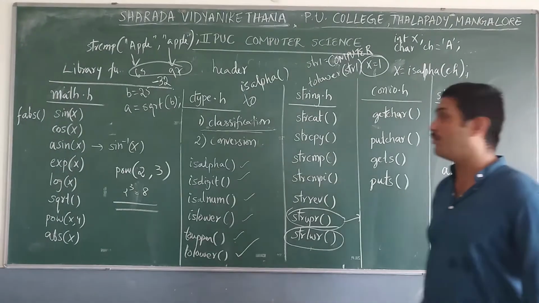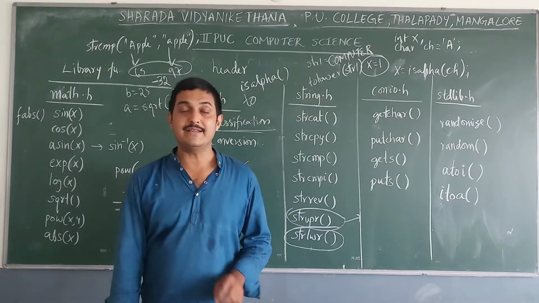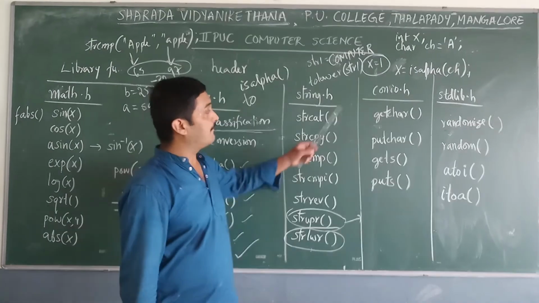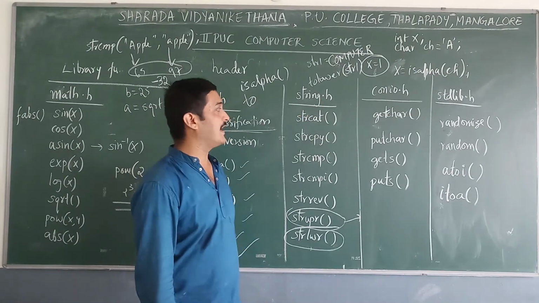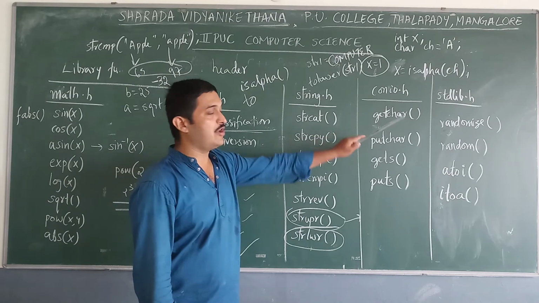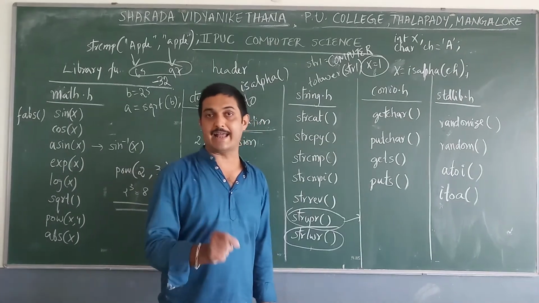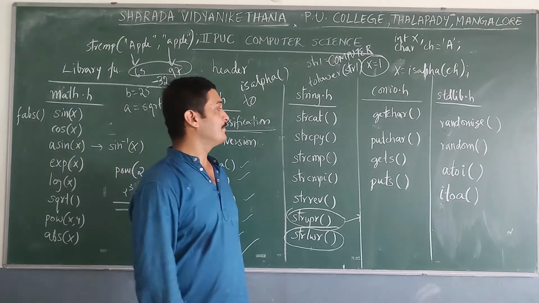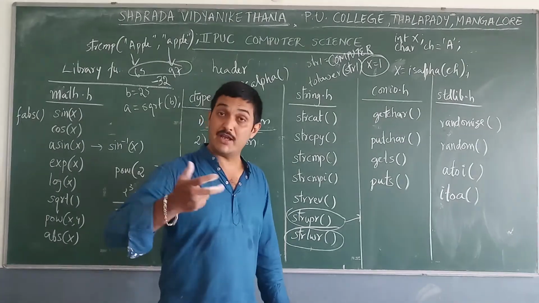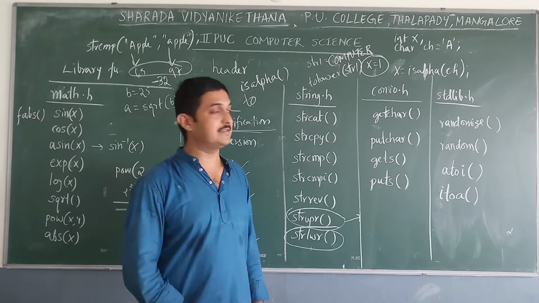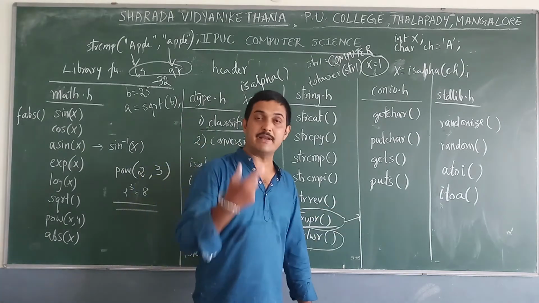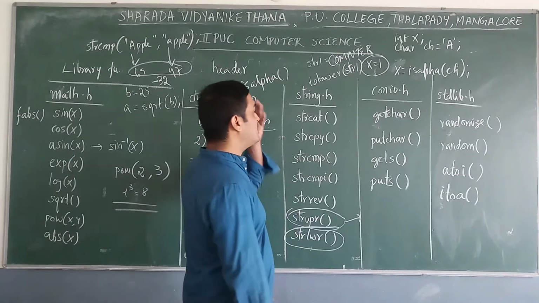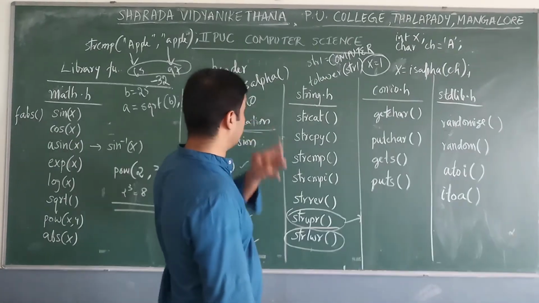Next, conio.h. conio means console input output header file. There are some functions in the console input output header file. So getchar, that is to read a single character, and putchar, that is to display a single character. gets to read a string or group of characters, and puts to display a group of characters. Okay, these are about the conio.h header file.